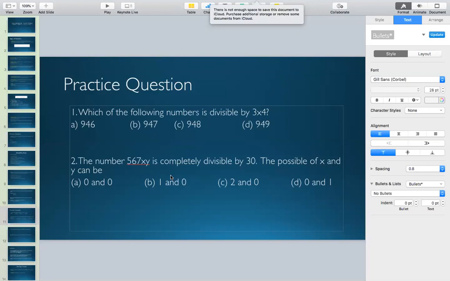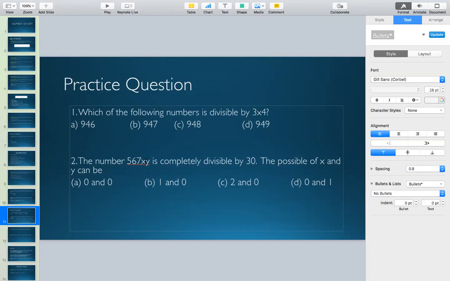I agree that when I say x, you can include every natural number. No problem with that. But according to the context of this question, since x has to be a single digit number, then x can be either 0 or 3 or 6 or 9. Now, do you see a 3, 6 or 9 in the options? Do you see the possible values of x as 3, 6 or 9 in the options? You don't see that, right?